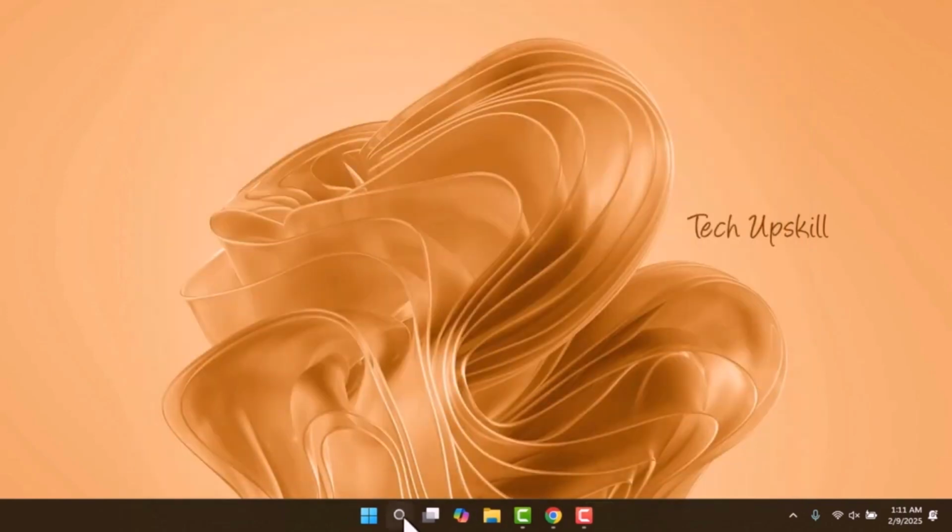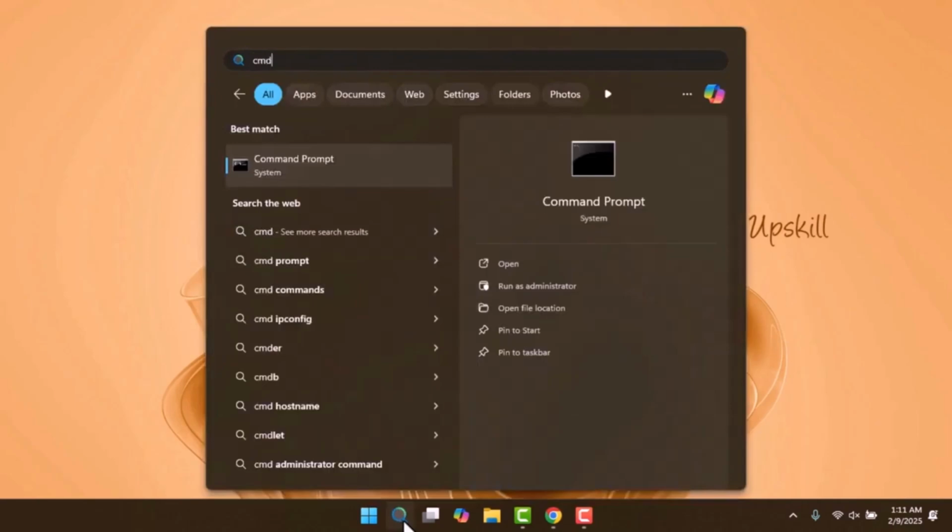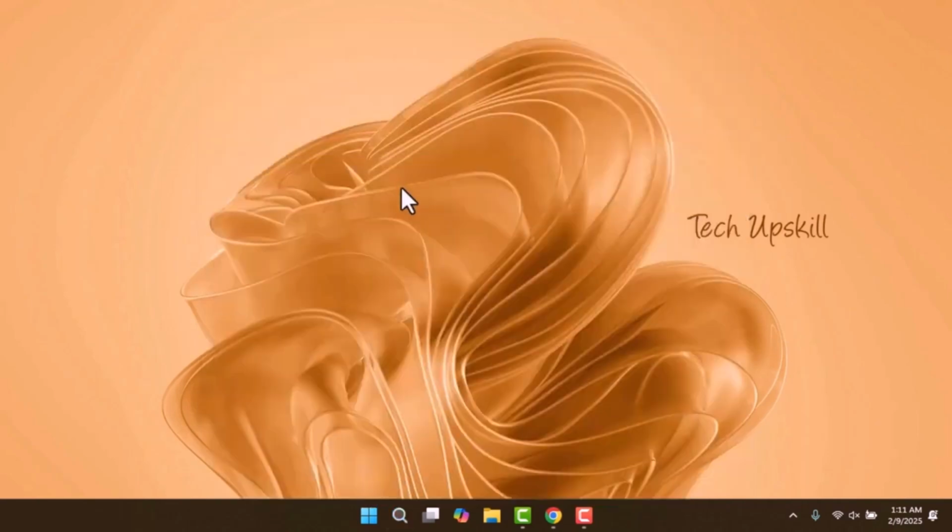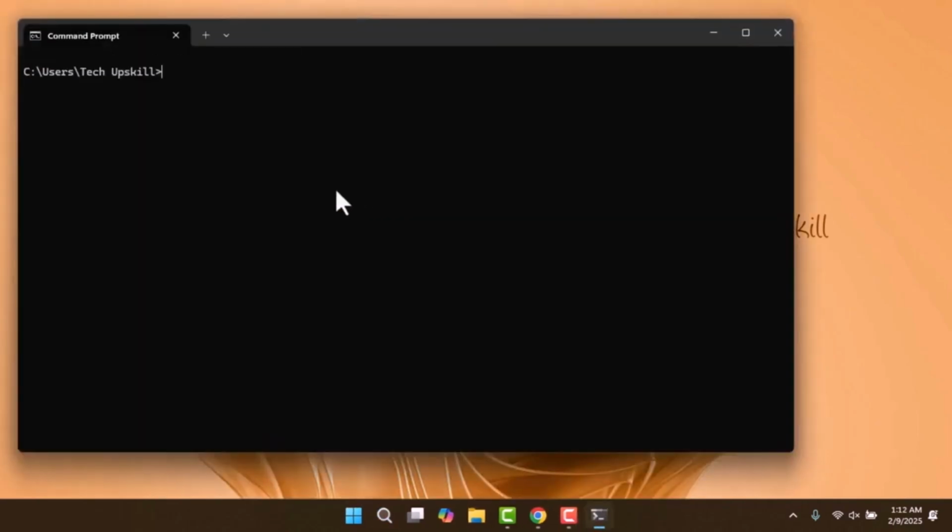Next, open Command Prompt, CMD, and type Ollama --version, press Enter, and you should see your Ollama version displayed.